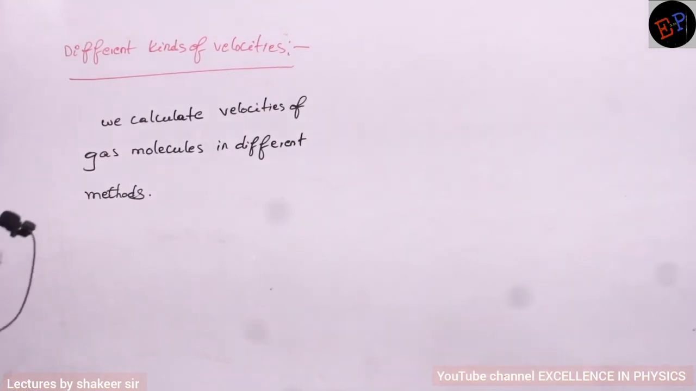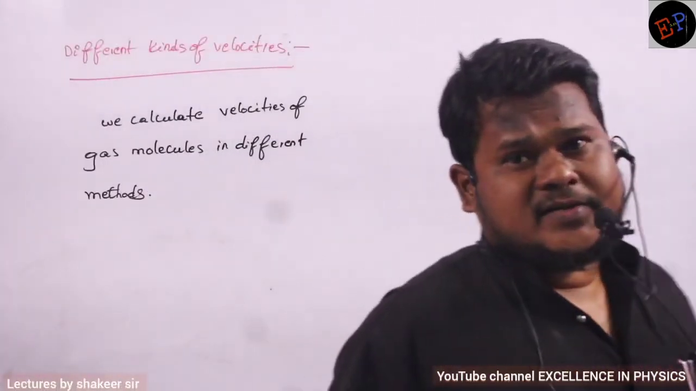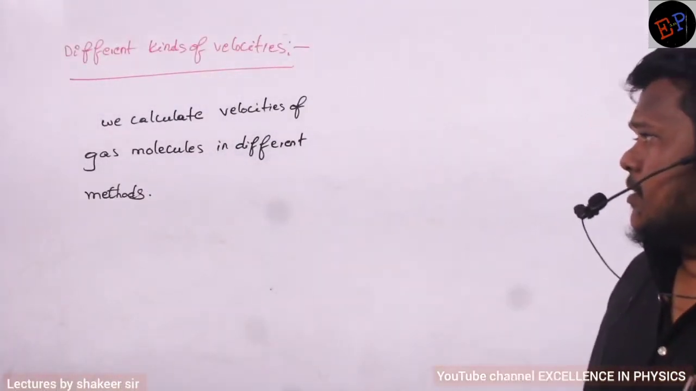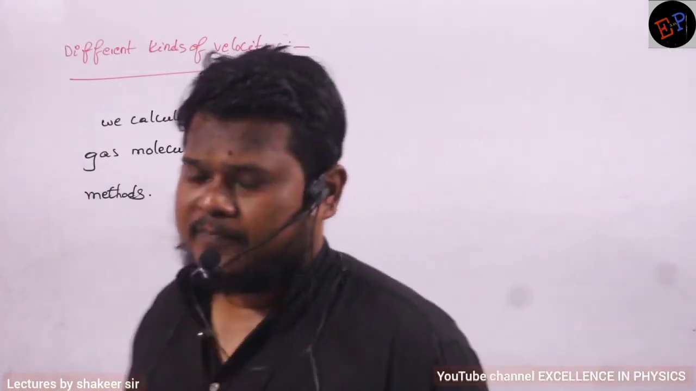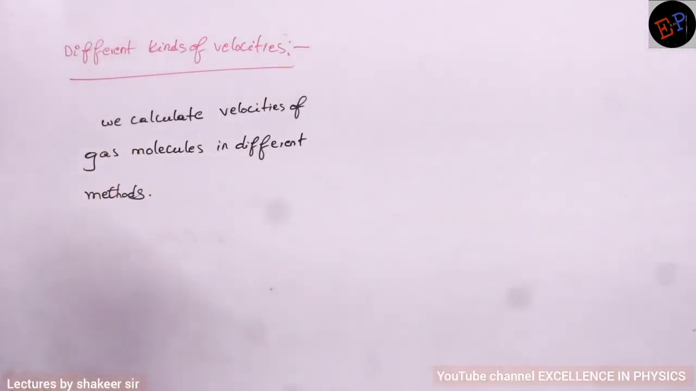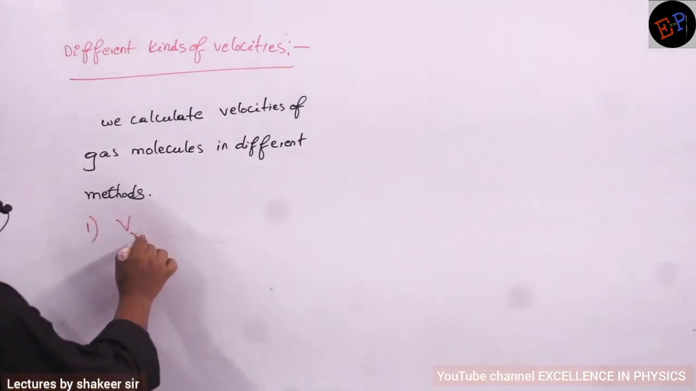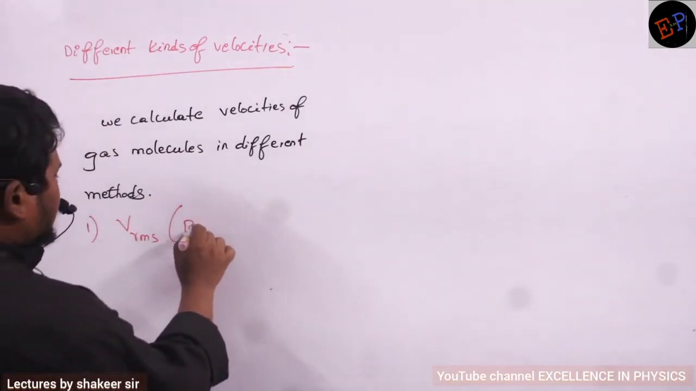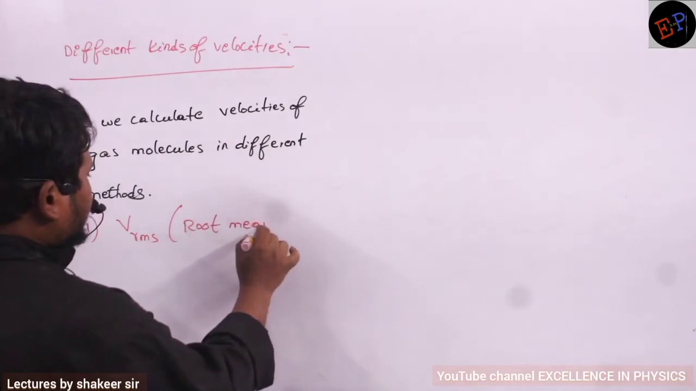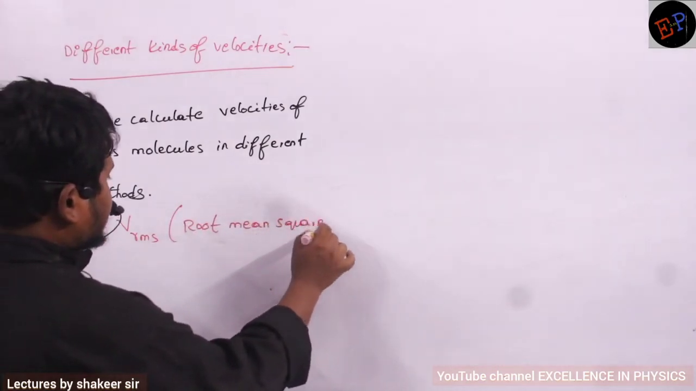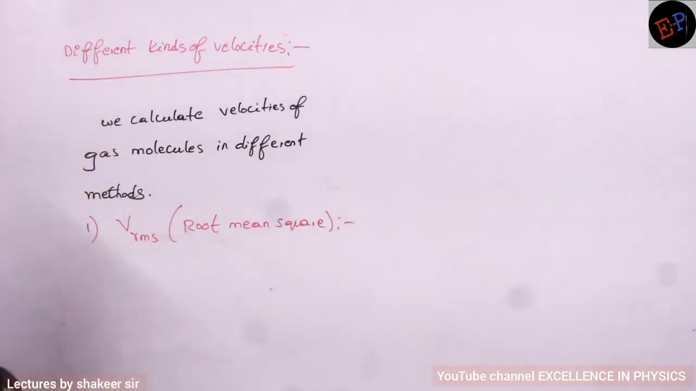Okay? So next we study the different kinds of velocities which we study in the case of the kinetic theory of gases. Okay? So the first velocity which we study is called RMS velocity. What is meant by RMS? Root mean square velocity. So VRMS. RMS means what? Root mean square velocity. Okay? What is the meaning of this one?